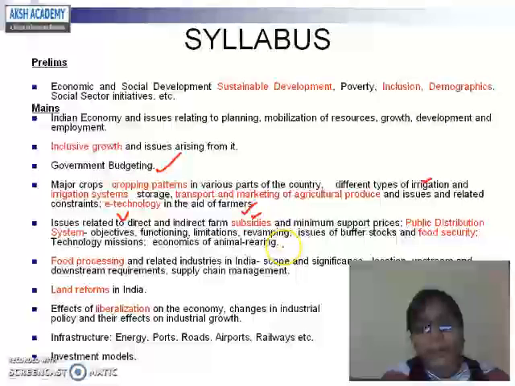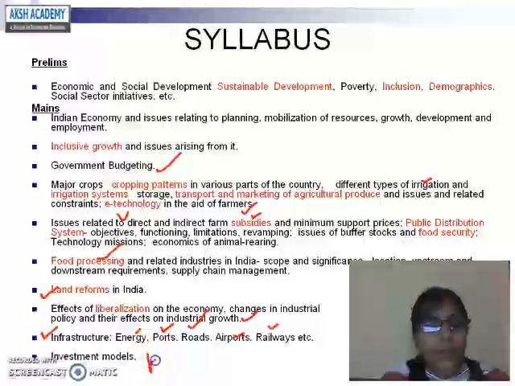Economics of animal rearing. Again, food processing and related industries in India, scope and significance, location, upstream and downstream requirements, supply chain management. The next is land reforms in India, effect of liberalization on the economy, challenges in industrial policy and their effect on industrial growth. Then comes infrastructure, where you have to study energy, ports, roads, airports, railways, etc. And again the investment models. You can find various models of PPP, like BOT and others. So you have to learn all those investment models.